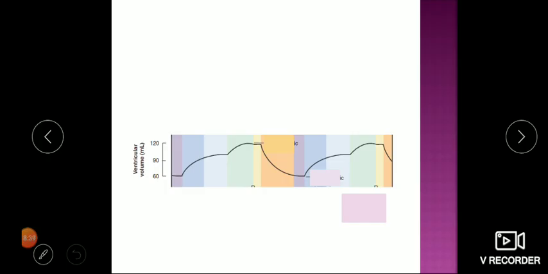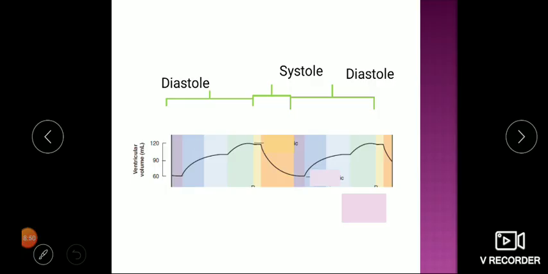Now these are the volume changes in the ventricle. In both ventricles it is seen. This is the systolic phase. These are the diastolic phases. So you can see this is at the end of diastole, whatever volume is there. So it is around 120 to 130. So this will be the end diastolic volume, after atrial systole.